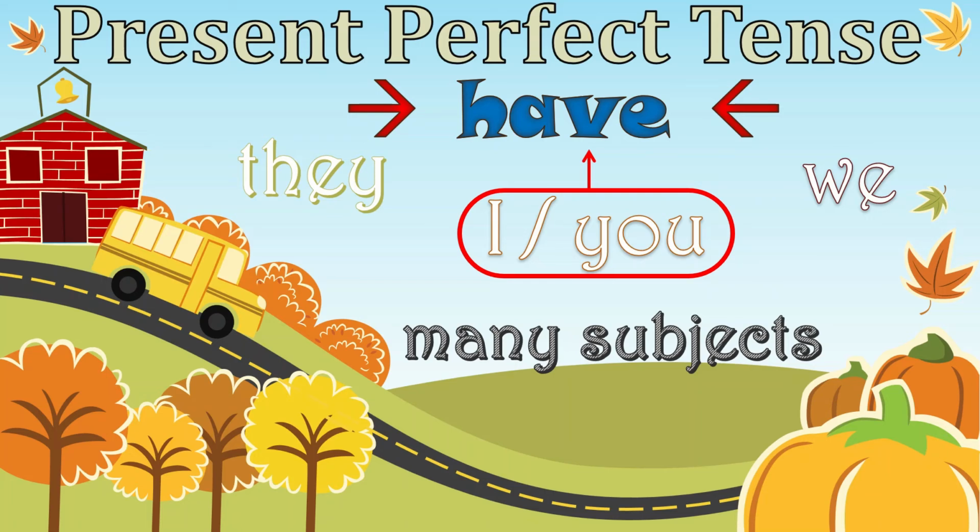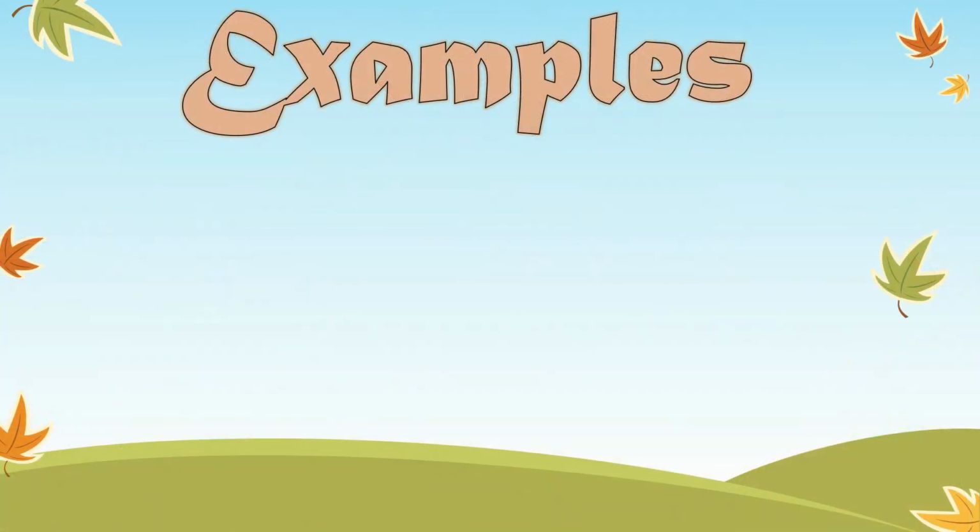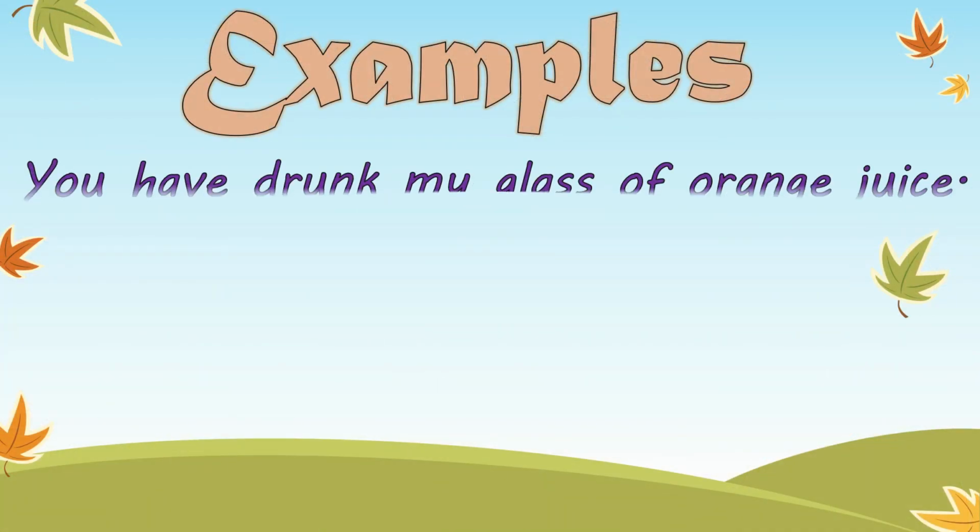Why? Because this is an exception. Every language has its own exceptions, right? So, English has its exceptions. I and you are also exceptions. So, with I and you, although they are representing single subjects, we will definitely use have with them. Okay, let's move on to examples. You have drunk my glass of orange juice.